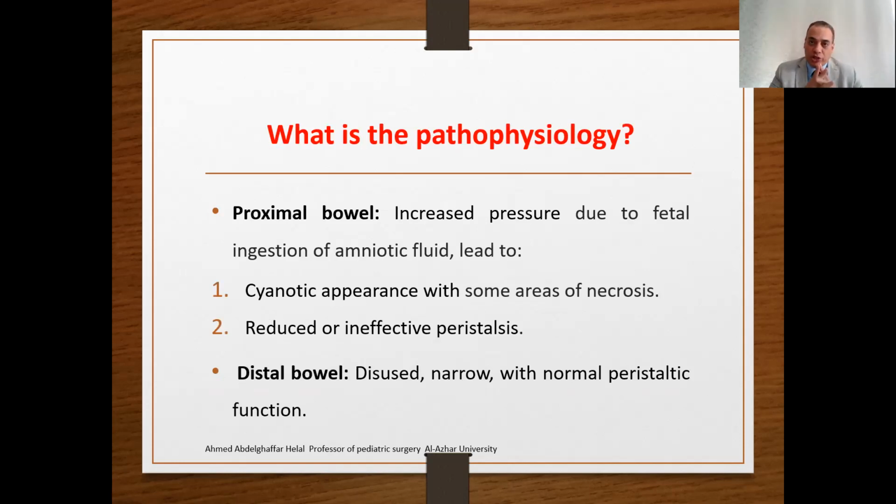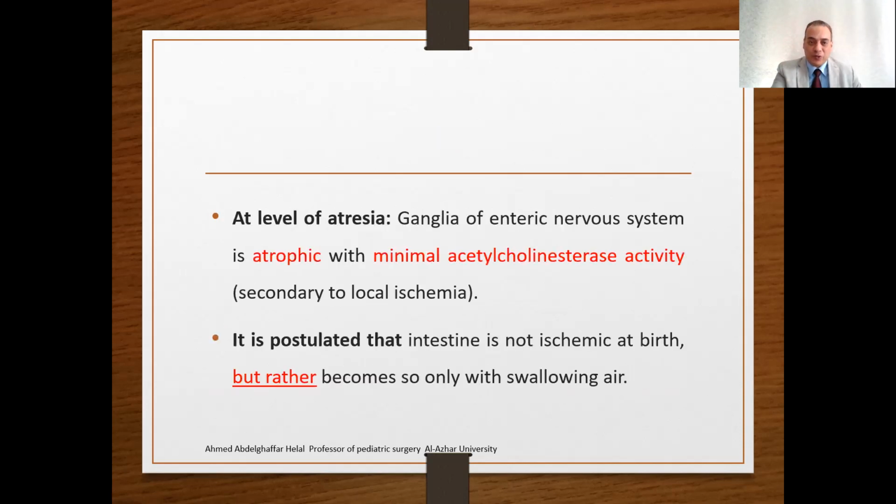What is the pathophysiology? The pathophysiology is related to proximal bowel obstruction with increased pressure from the fetal ingestion of amniotic fluid, which may lead to a cyanotic appearance with some areas of necrosis. Also, this dilated part will have reduced or ineffective peristalsis. The distal bowel will be disused and narrow, with normal peristaltic function.